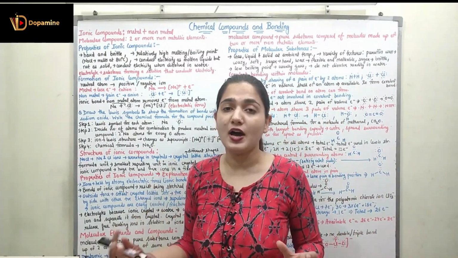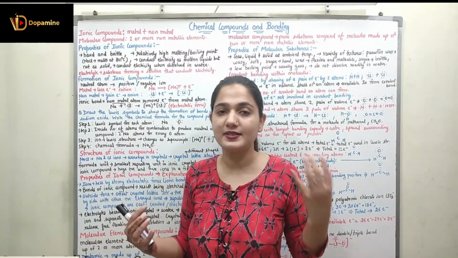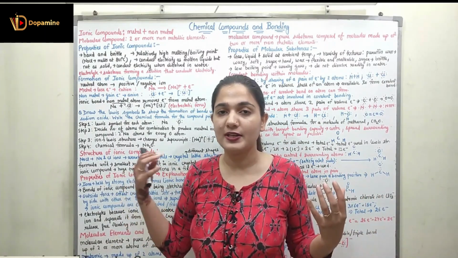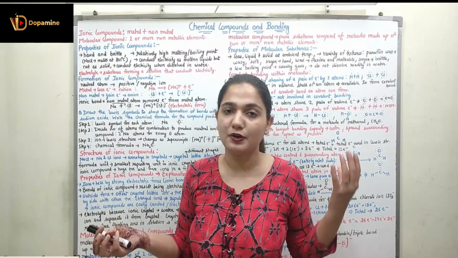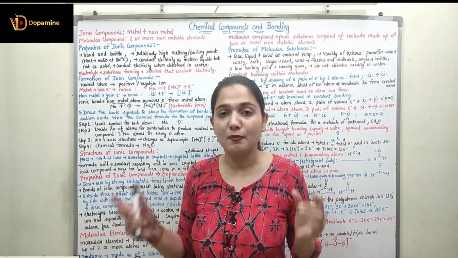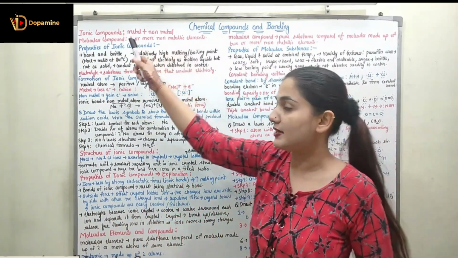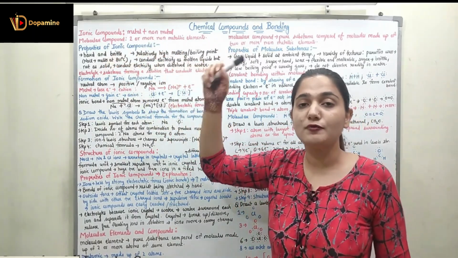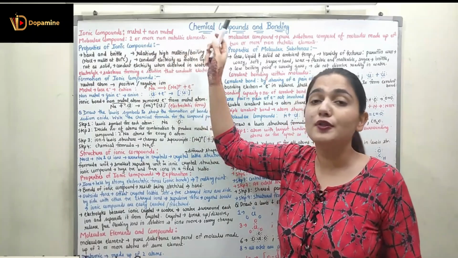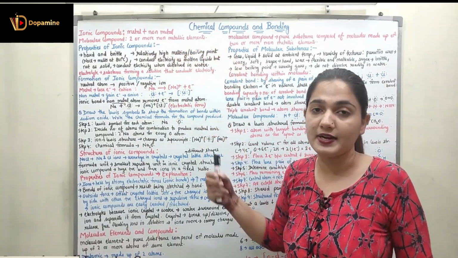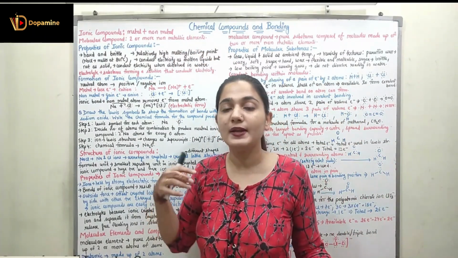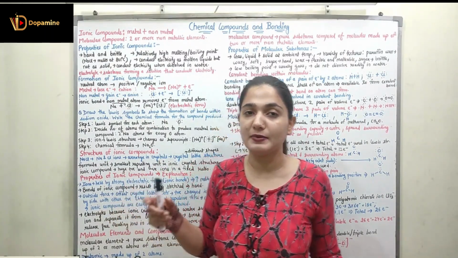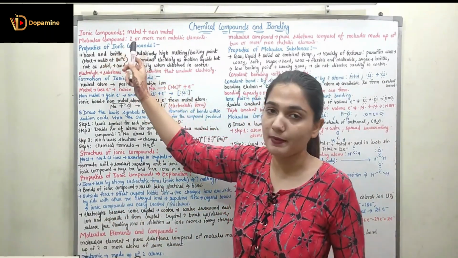Ionic compounds are formed when a metallic element combines with a non-metallic element, right? Now we know where in the periodic table we have a metallic element and where we have a non-metallic element. Both of them combine to form the ionic compound. Whereas in the molecular compound we have two or more non-metallic elements combined. So we will not have any metallic elements over here. We have all non-metallic elements combining in the molecular compound.